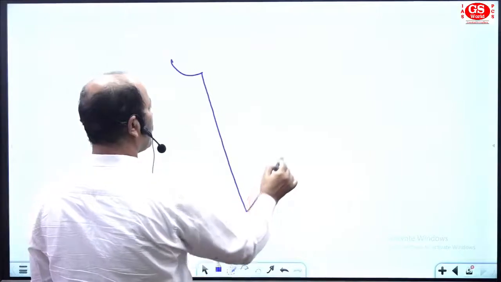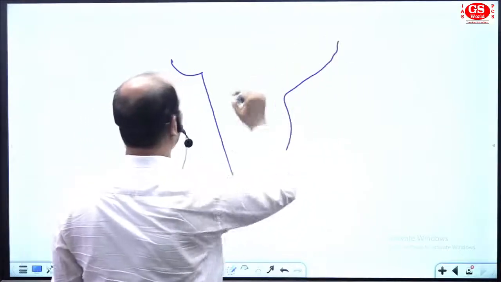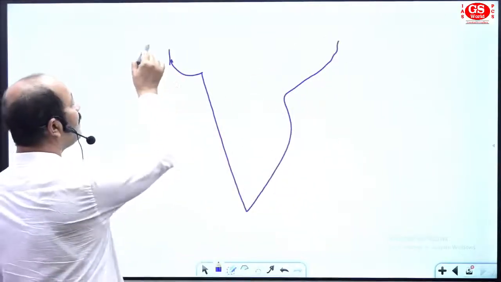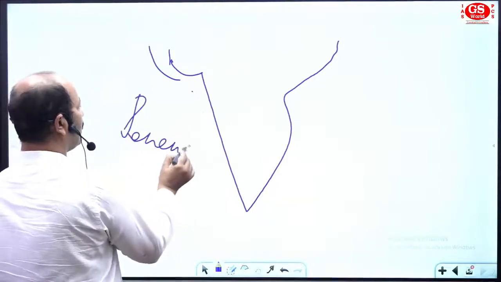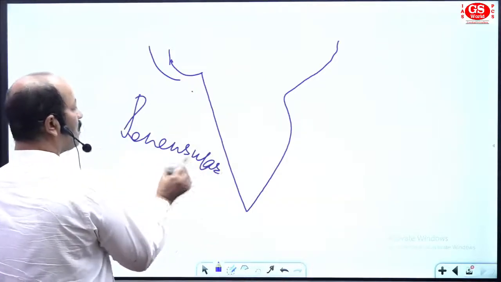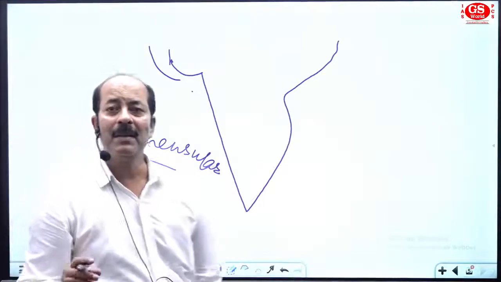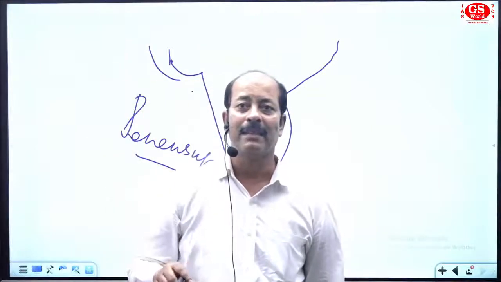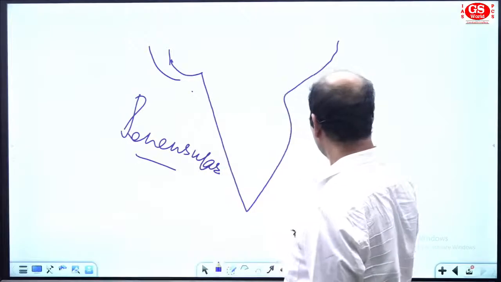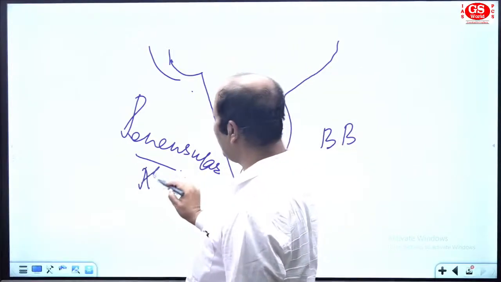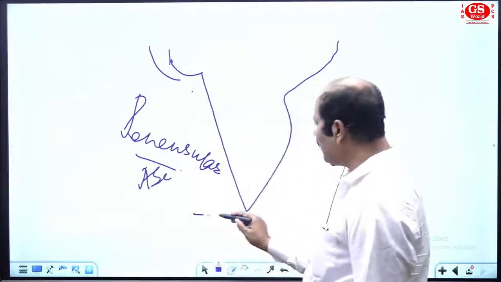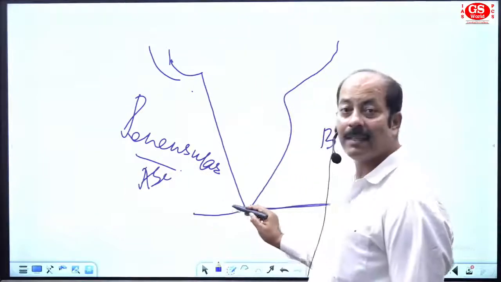This is a map from Gujarat to Bengal, and this is the area we can call peninsular India. Peninsular India is surrounded by ocean on three sides. In this area you have the Bay of Bengal, in this area you have the Arabian Sea, and the division point for the Indian Ocean is Kanyakumari.